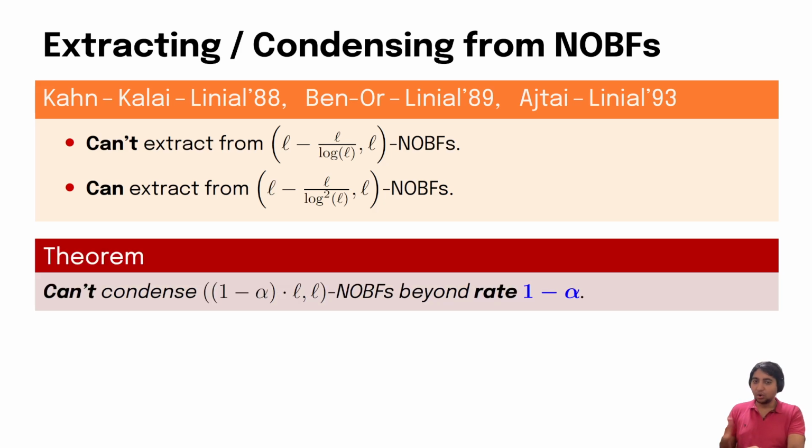We show that no non-trivial condensing is possible. So for any constant alpha, if the number of good bits is (1 minus alpha) times L, then it's impossible to condense beyond rate 1 minus alpha.